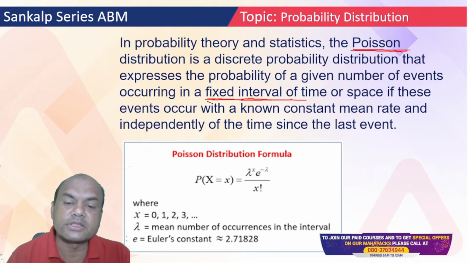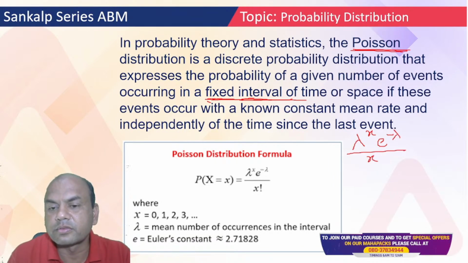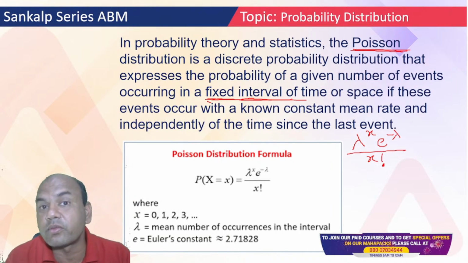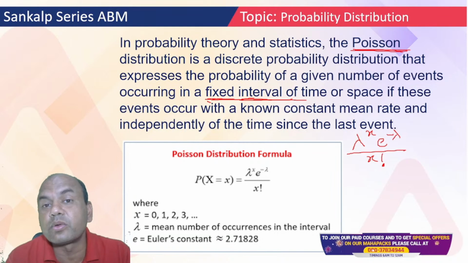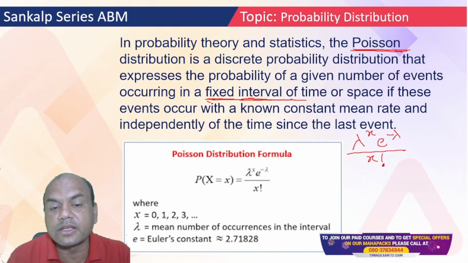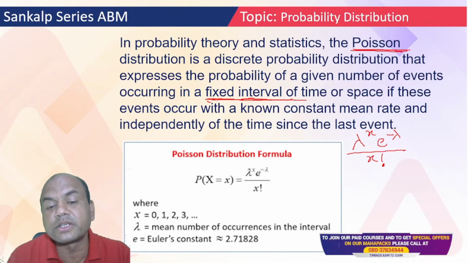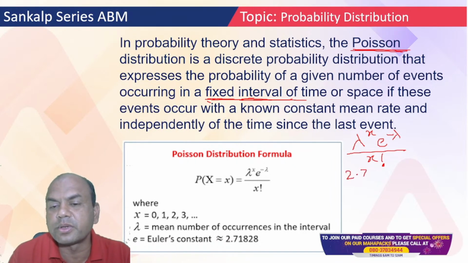What is the formula for Poisson? The formula for Poisson is lambda raised to x, or e raised to minus lambda upon x factorial. What is x required? x equals 0, 1, 2, 3, whatever is required. Lambda is a constant thing happening constantly: every 2 hours, or per day, 2 hours electricity is not there. And e is known as Euler's constant. It is roughly 2.72; it's 2.718, a big number, but you can consider it 2.72. So this is Poisson.